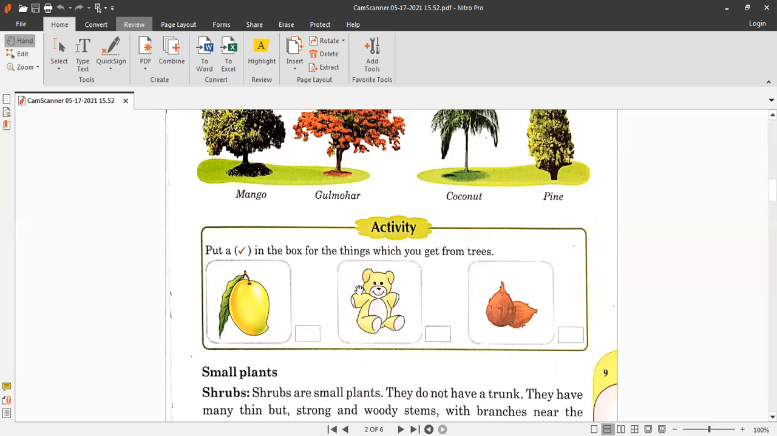And this is a teddy bear. Do we get it from the tree? No, we get it from the shop. We buy it from the shop. So obviously we are going to cross here in this box.